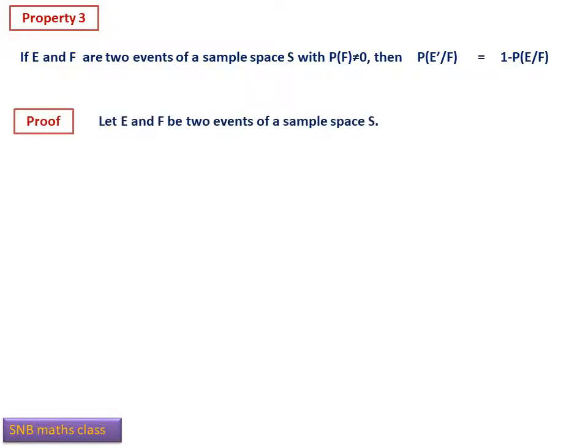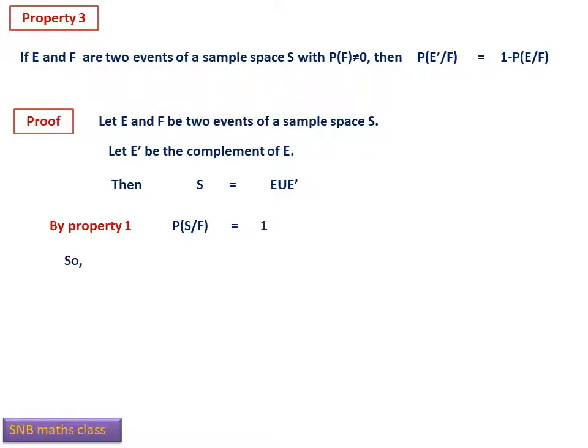Now let E and F be two events of sample space S. Let E complement be the complement of E. E dash means E complement. Now S will be equal to E union E complement. This is a very simple property of sets. Therefore, by property 1, probability of S given F is 1. We have established this property already. Therefore, in place of S, we can write E union E complement given F. This will be equal to 1.